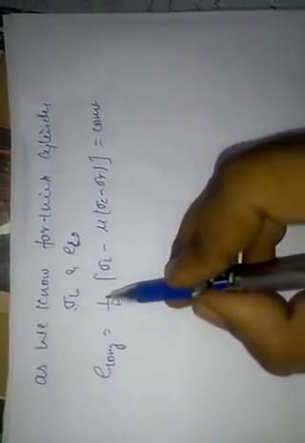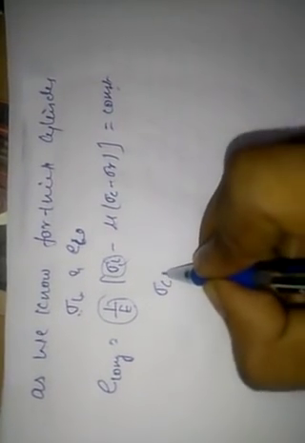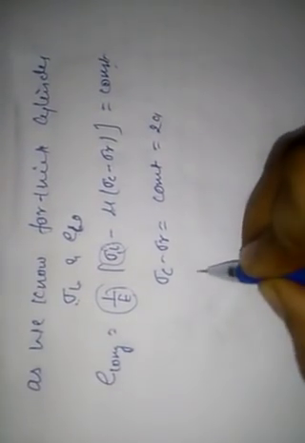E longitudinal will be, as we know, equal to 1 upon E times sigma L minus nu sigma c minus sigma r. As it is constant, when E is multiplied with this constant, it remains constant. This is also a constant term, multiplied with this term it will be constant, and nu is also constant. We can say that sigma c minus sigma r equals a constant, and this constant will be equal to 2a. Now we can write sigma c minus sigma r equal to 2a.